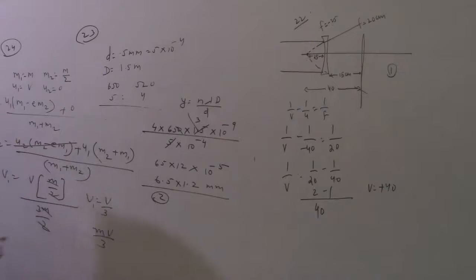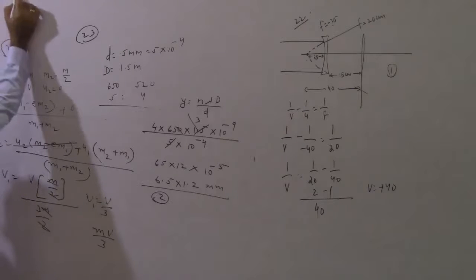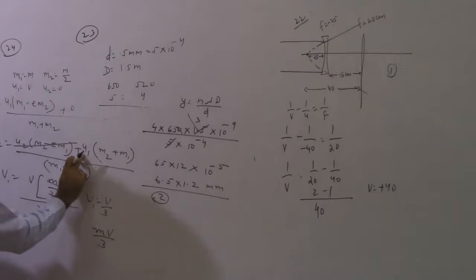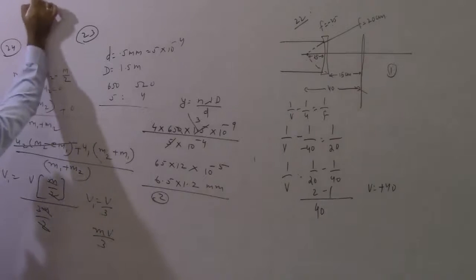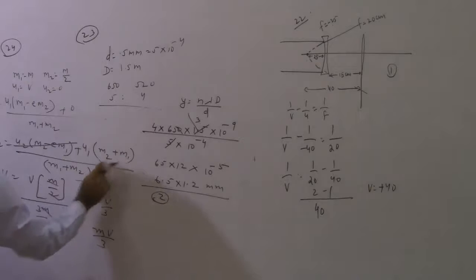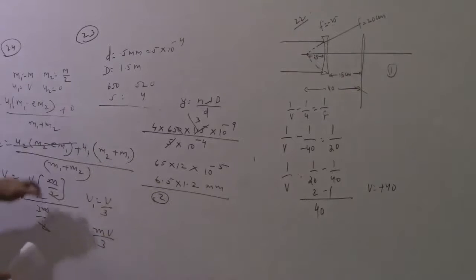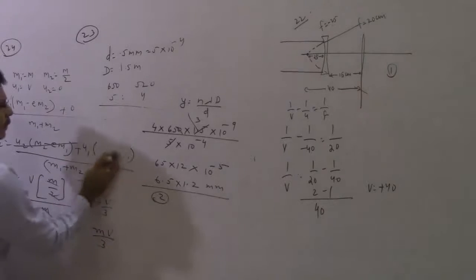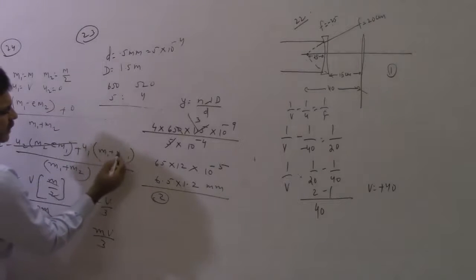Now in the second case, v2 is equal to u1, u1 is equal to v, and then m2 plus m1 divided by m1 plus m2, u2 m2 minus e m1, u1 m2, m1 plus e m2, that is the same thing.